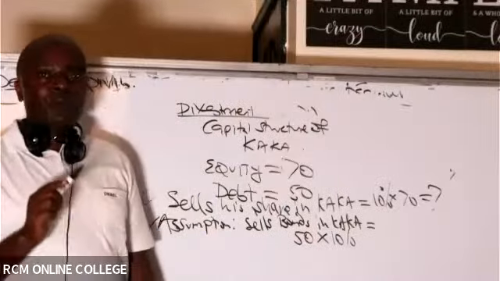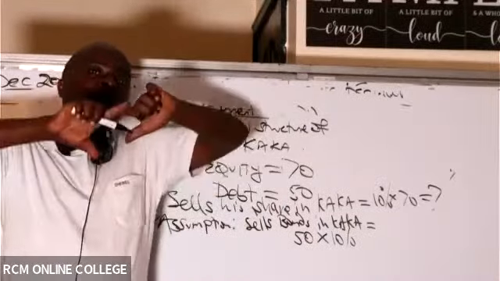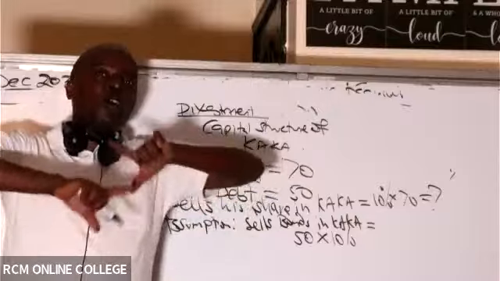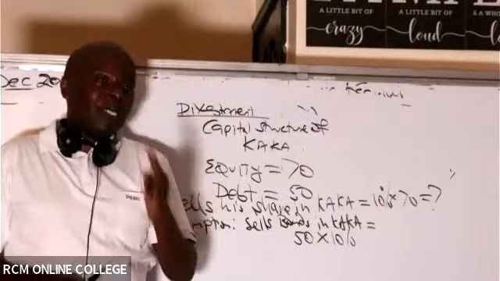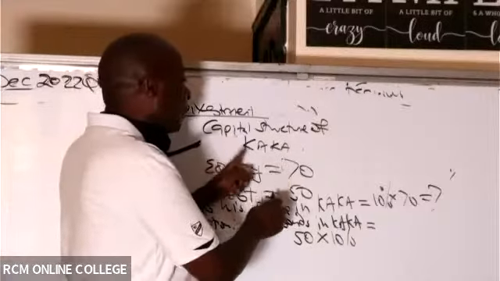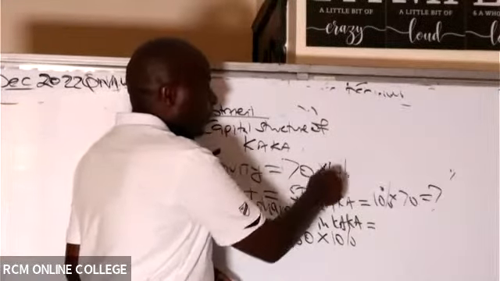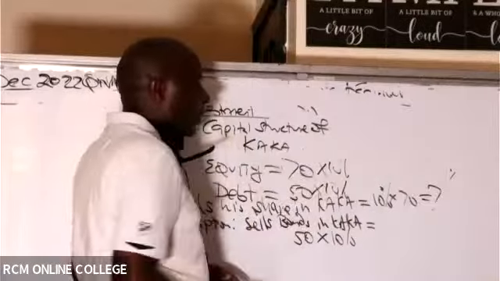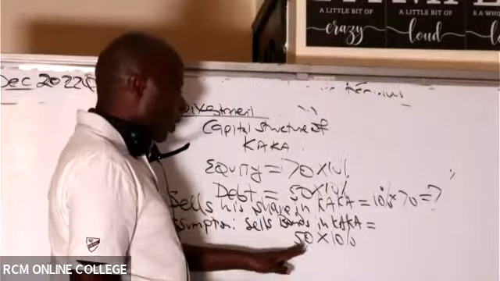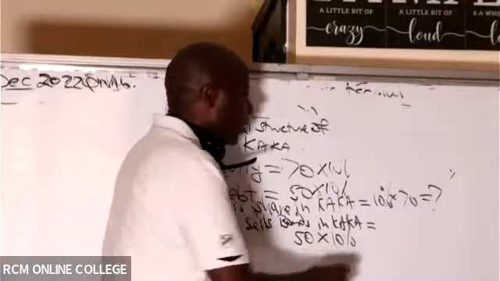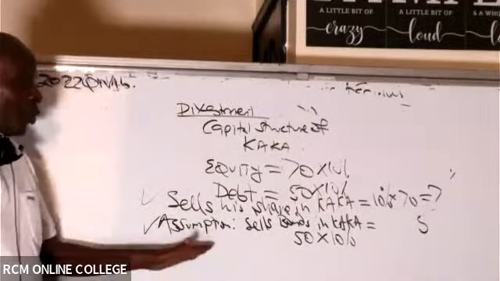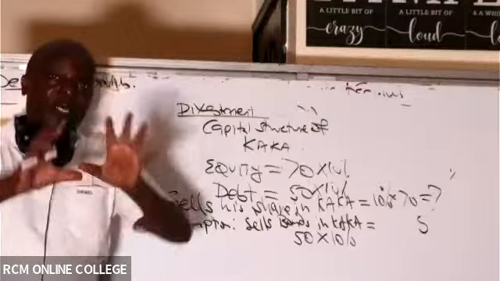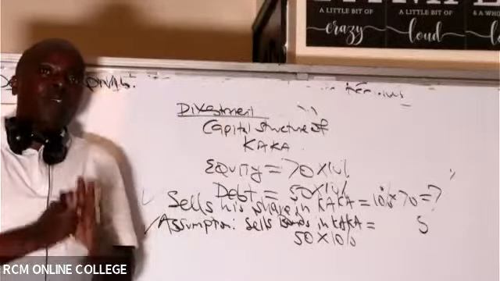He just wants to mirror the capital structure of where he's coming from, as per his percentage. So you multiply this with 10% and this with 10%. Here, 50 times 10% gives us 5. Remember, this is an assumption because of the mirror.